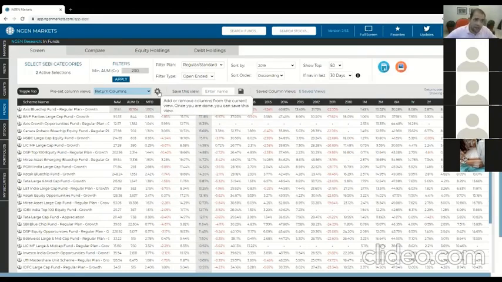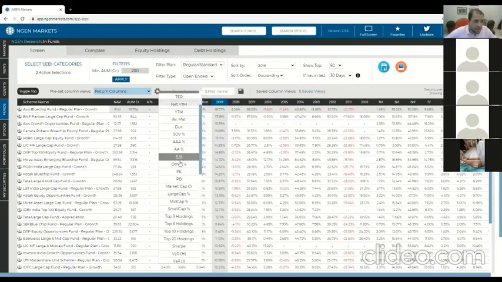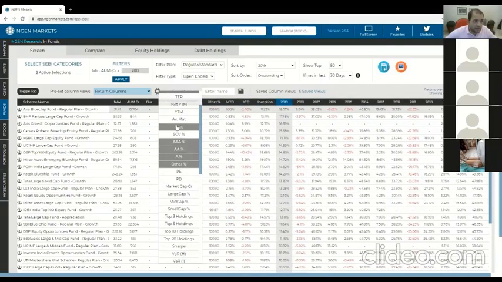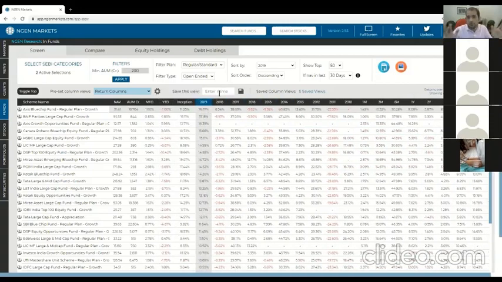The other thing you can also do is, because there's so many columns, you can either use the preset column list, or you can actually select them as you like. So you can keep adding whatever you want and taking out whatever you don't want. And you can give the set of columns a name, so you can load them later. Now, one of the ways you can do it is you can actually sort by any of these returns.